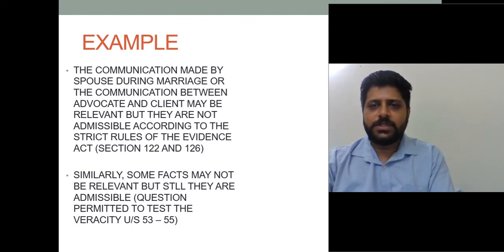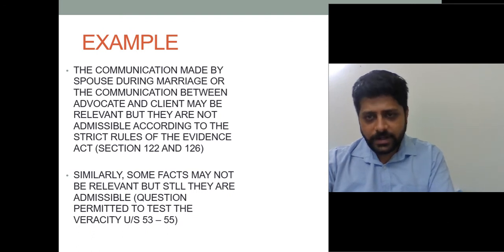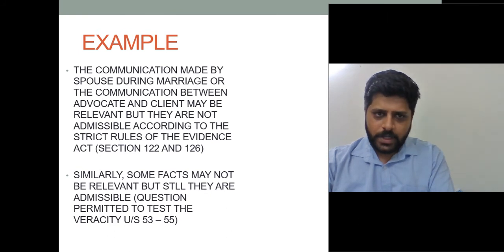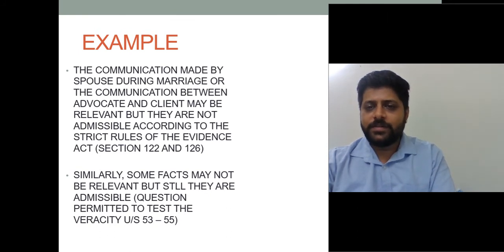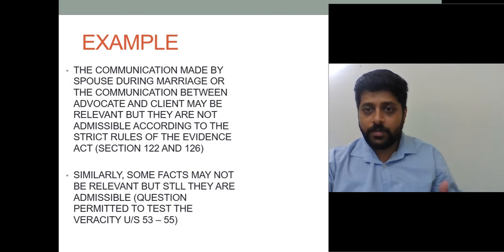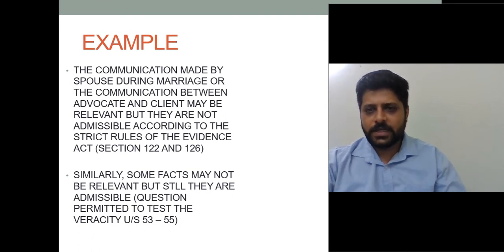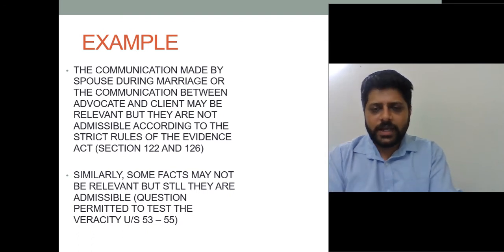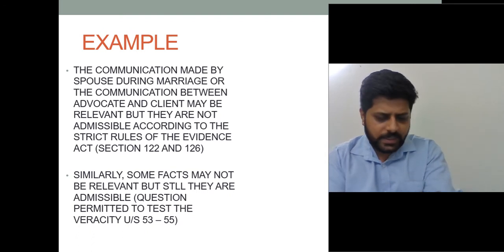They are relevant because whenever a client goes to an advocate and discusses their problem, advocates are not supposed to disclose it in court, saying, "Sir, this person came to me and this was his problem, and he had committed the murder." He can't say this, or that he had committed any offense.